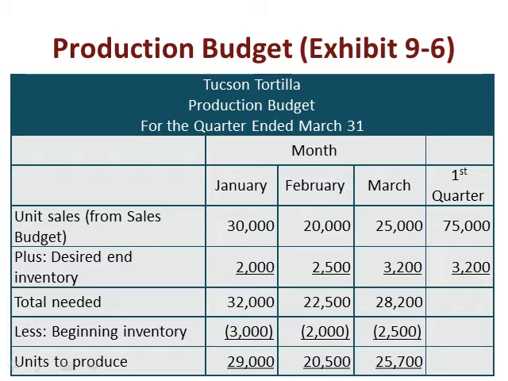And if we sum all those rows, except the desired ending inventory, because that's not a sum, it's what we desire in our inventory at the end of the first quarter, right, so at the end of March, we can still get to what our first quarter activity ends up being as far as units to produce. And so that's how we translate the sales budget into the production budget.